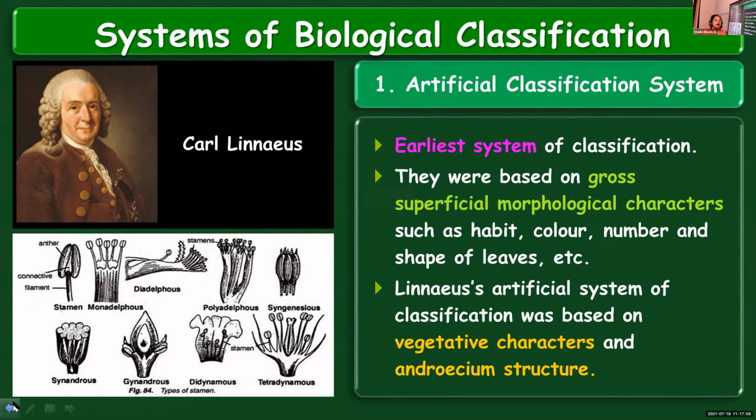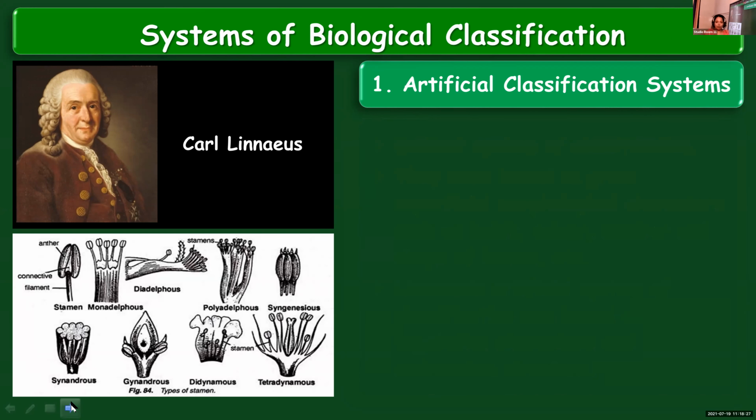Here the plants were classified based on superficial or external morphological characteristics like habit, color, number and shape of leaves, etc. This system was proposed by Carl Linnaeus, and he gave equal importance to vegetative and sexual characteristics. This classification was mainly based on androecium structure and vegetative characters. But this system had several drawbacks and it is not accepted now.